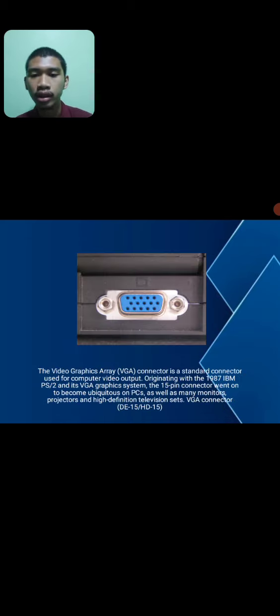The third one is the Video Graphics Array, or VGA, connector. It is a standard connector used in computer video output, originating with the 1987 IBM PS/2 and its VGA graphics system. The 15-pin connector went on to become ubiquitous on PCs as well as many monitors, projectors and high-definition television sets. VGA connector, DE15, HD15.